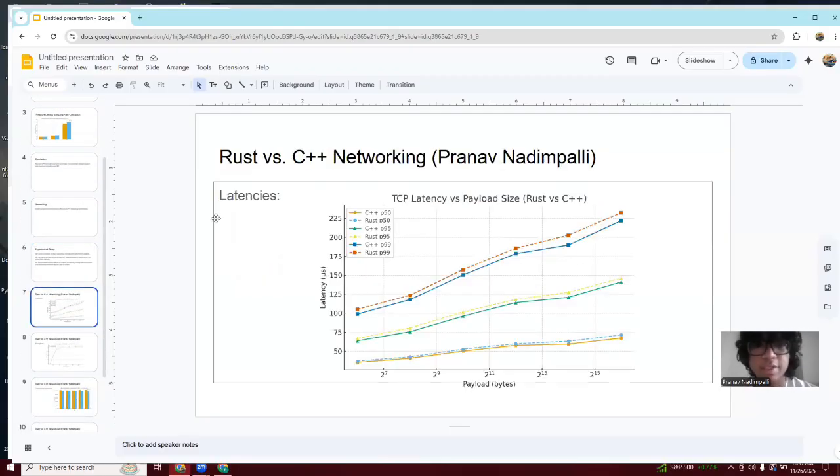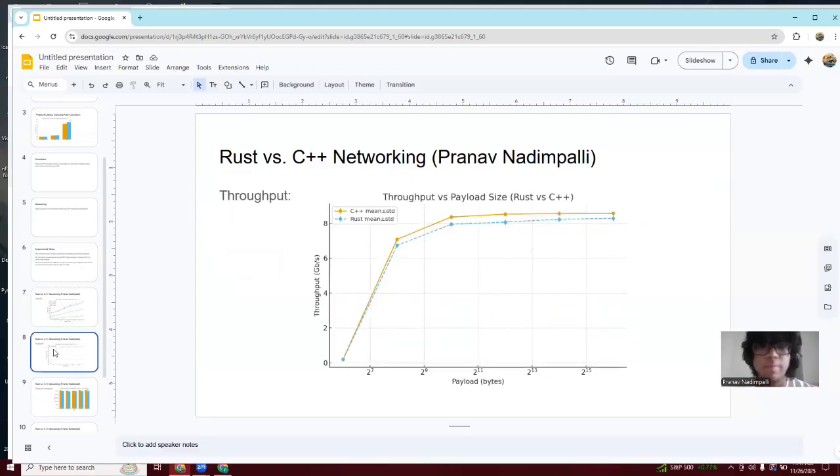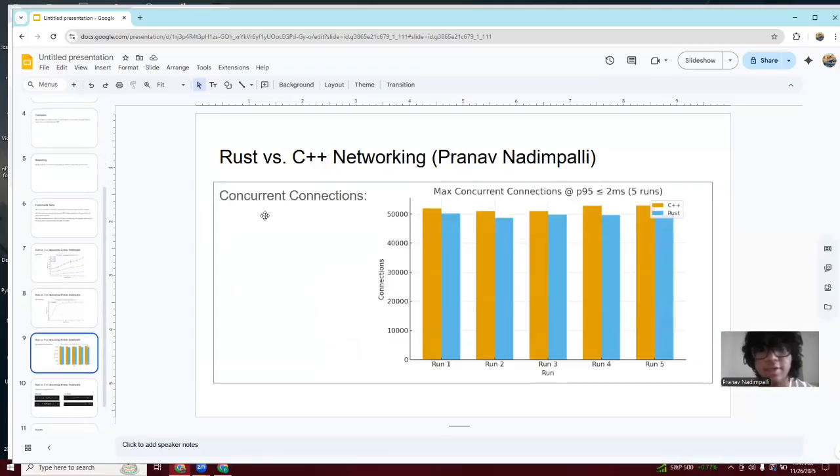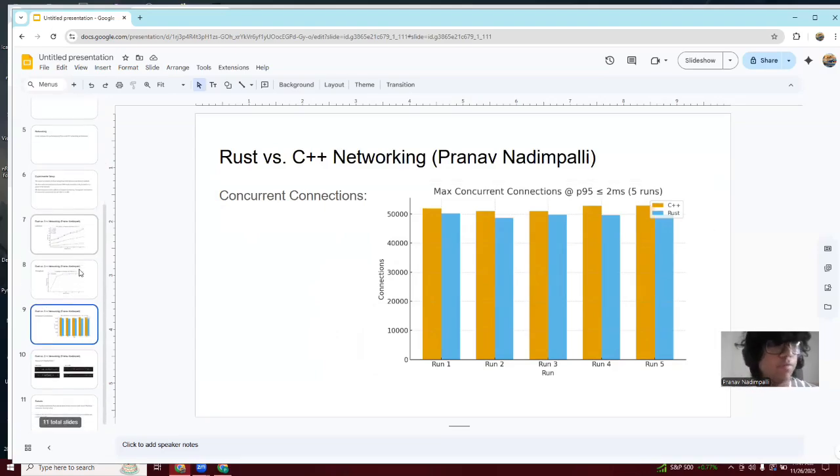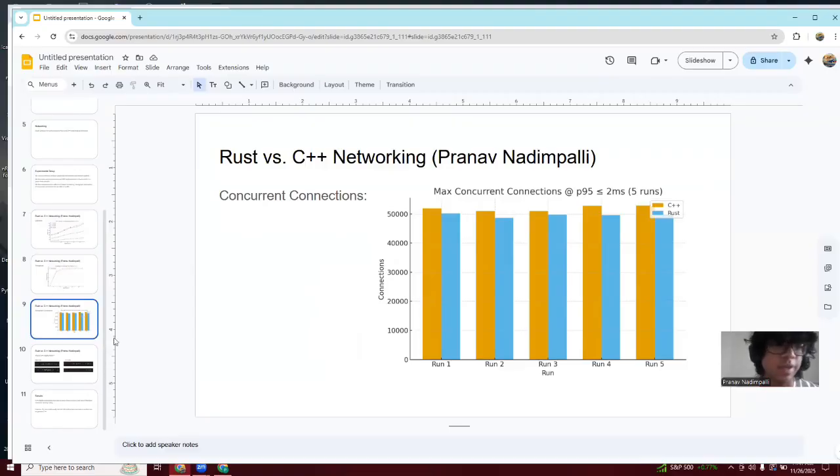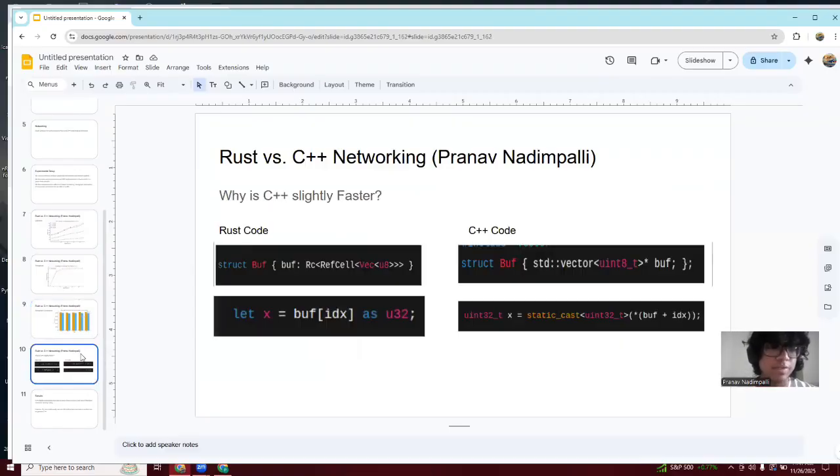So here we're looking at the latencies, and we can see that Rust and C++ perform similarly, but C++ is able to perform slightly better on the average, P95, and P99. Here's the throughput, and we can see that C++ has slightly higher throughput than Rust too. And here are the amount of concurrent connections we're able to handle. Here we can see that C++ performs slightly better than Rust on concurrent connections. And I'll go over why we can see C++ is winning in pretty much all of these cases.